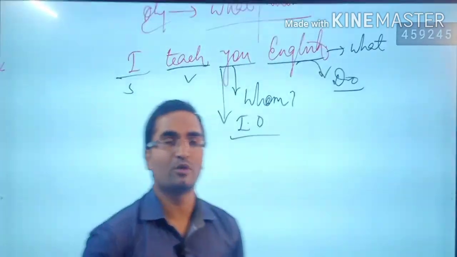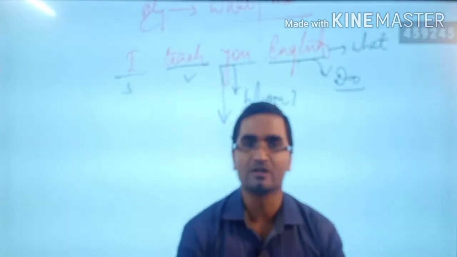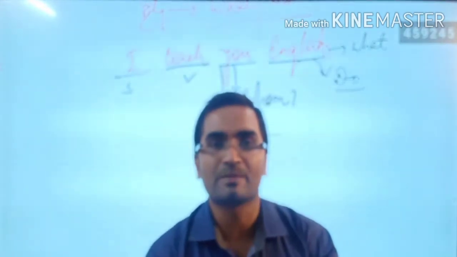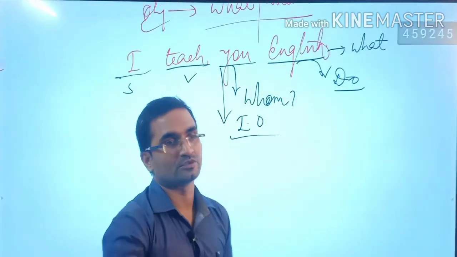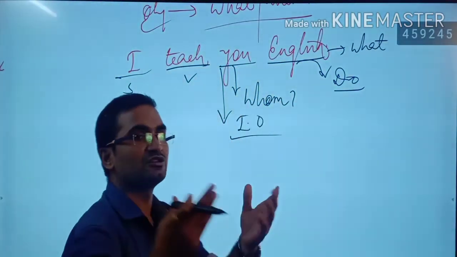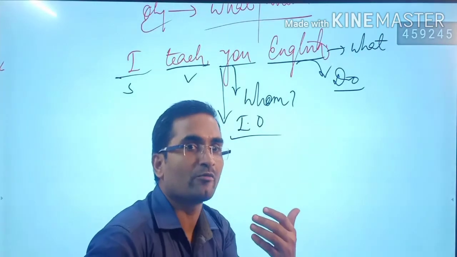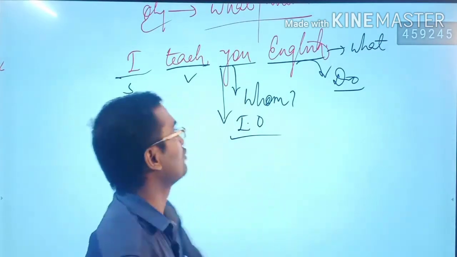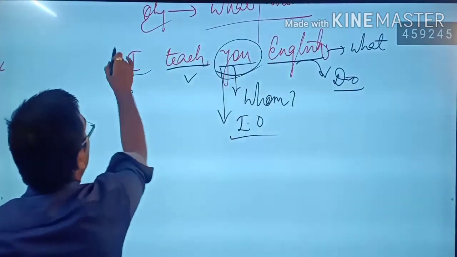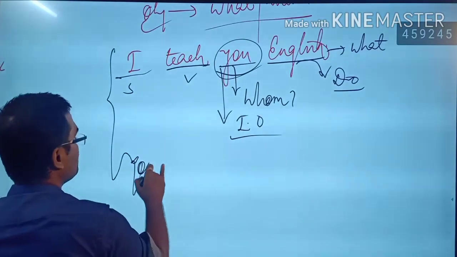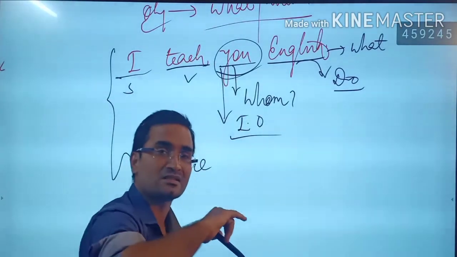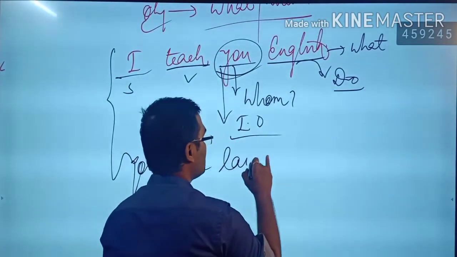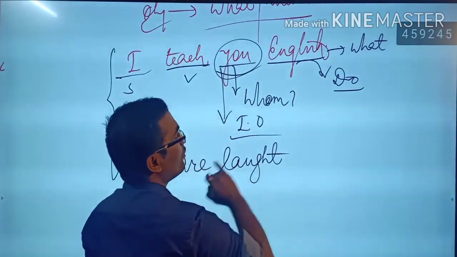But most importantly, you must focus over here. The best way of changing to passive is to take the indirect object at the beginning of the sentence. How? You can make a sentence in two different ways, but the best way is to take the indirect object, that is, the indirect object here is you. Then what do you write? You are, the sentence structure says you are, then the verb should be written in the third form. You are taught. Taught what?